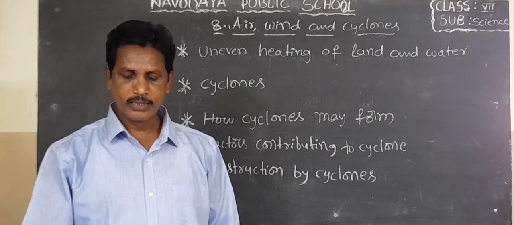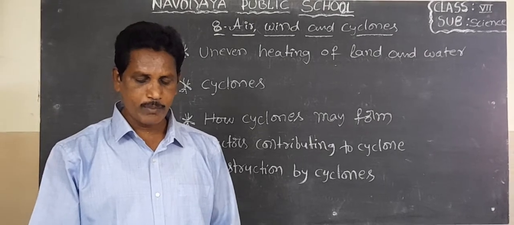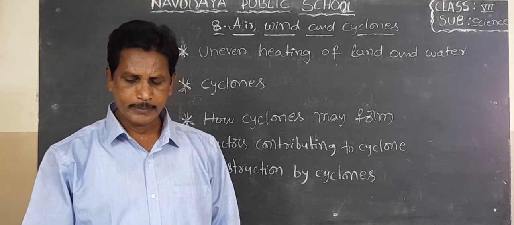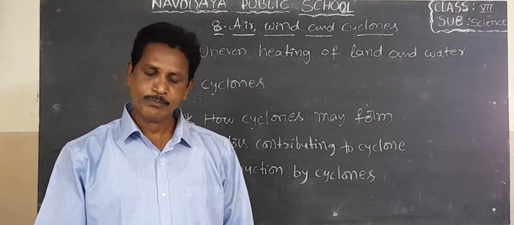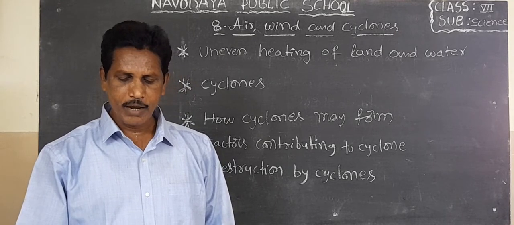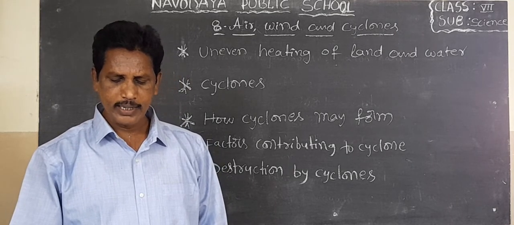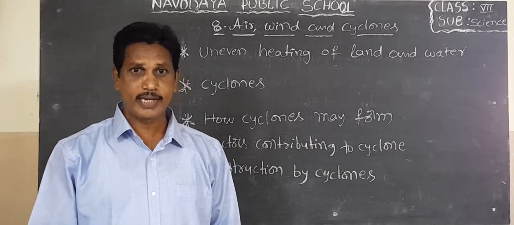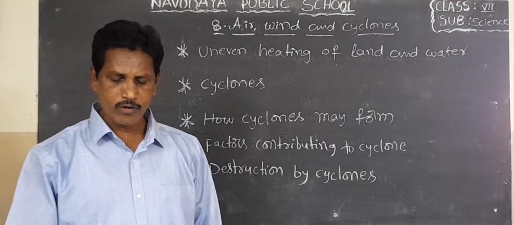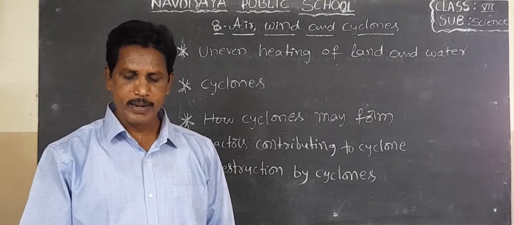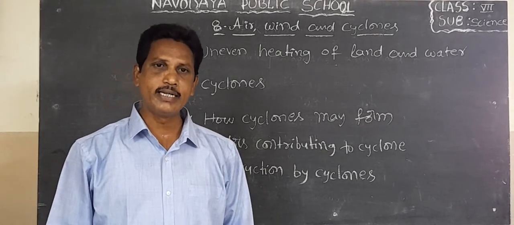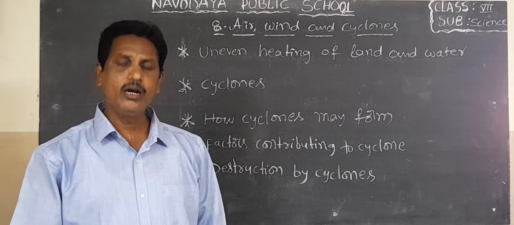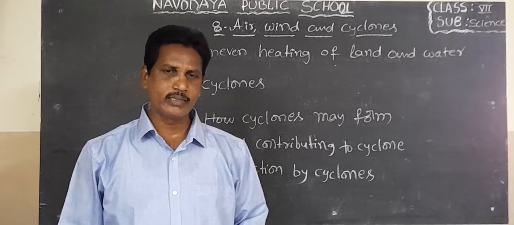Destruction by cyclones. Cyclones can be very destructive. The main effects of cyclones include heavy rain and strong wind. Cyclones carry heavy rain and strong wind. The destruction of a cyclone depends mainly on its intensity, its size and its location. Okay students, we will meet in the next class.